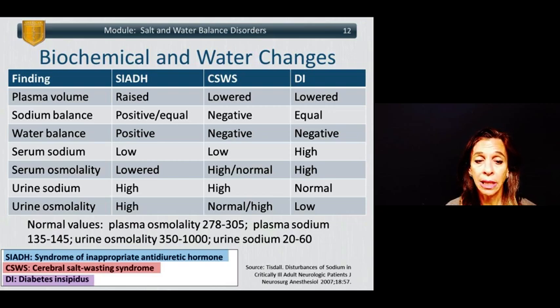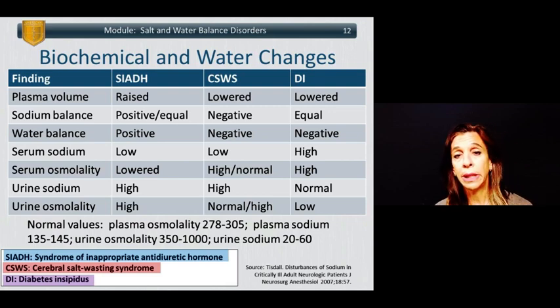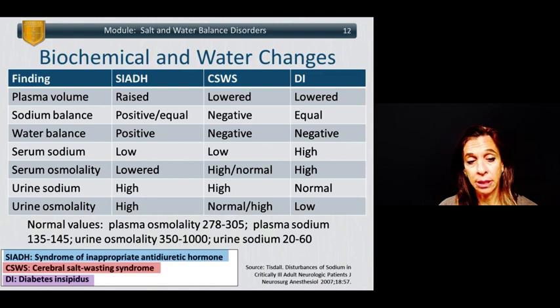Serum osmolality is typically lowered in SIADH, can be either high or normal with salt wasting syndrome, and is typically high with diabetes insipidus. The urine sodium is high in both SIADH and cerebral salt wasting syndrome, but normal in diabetes insipidus.